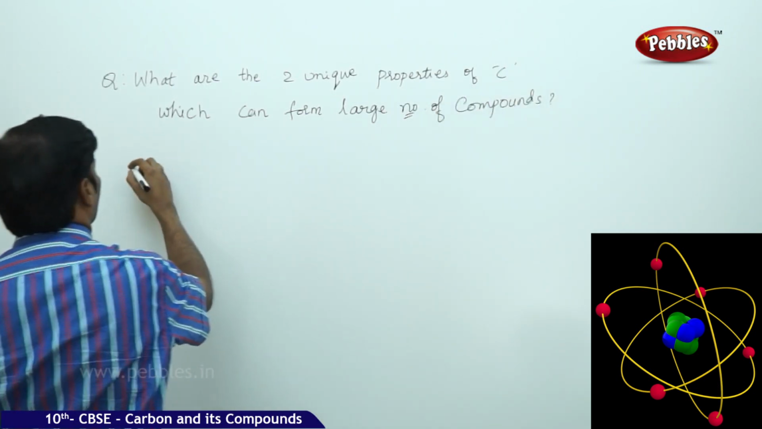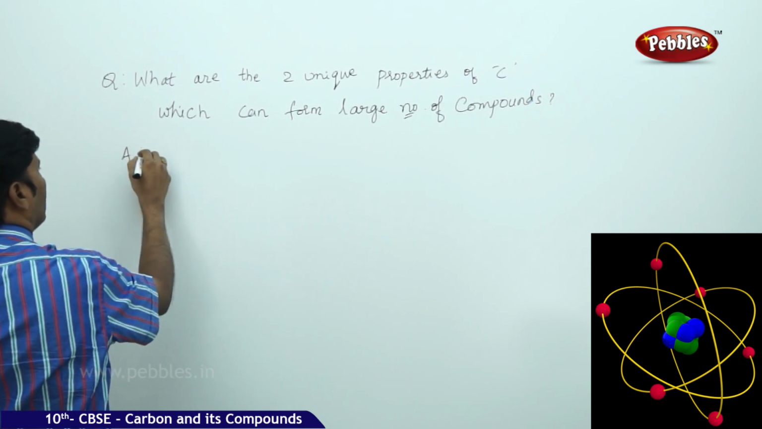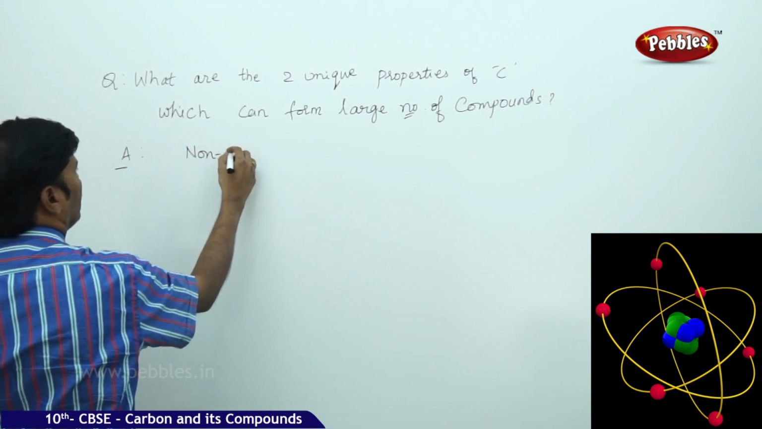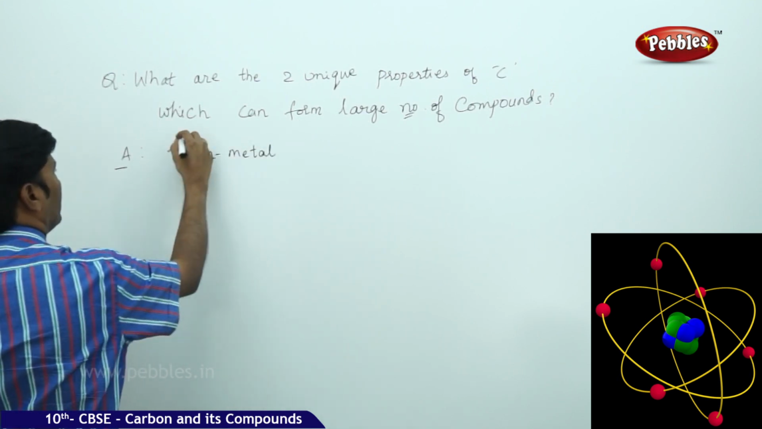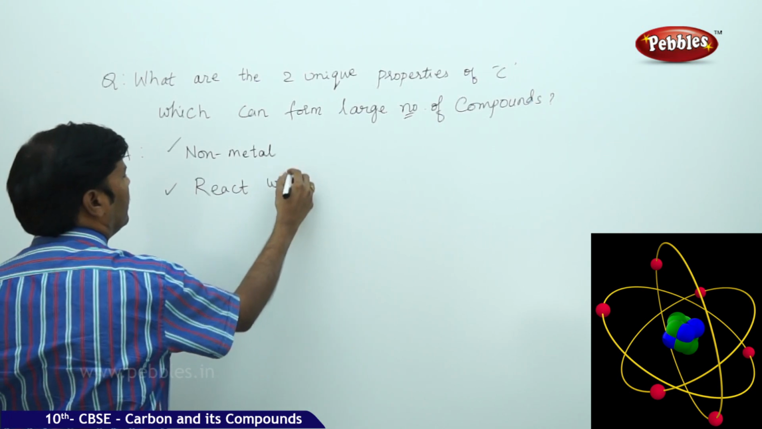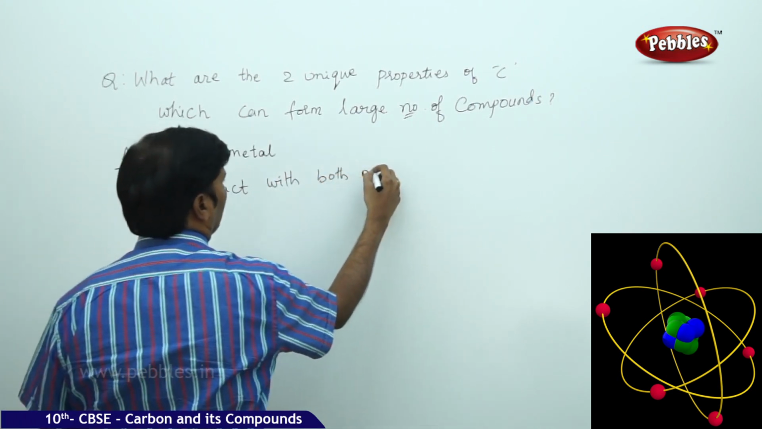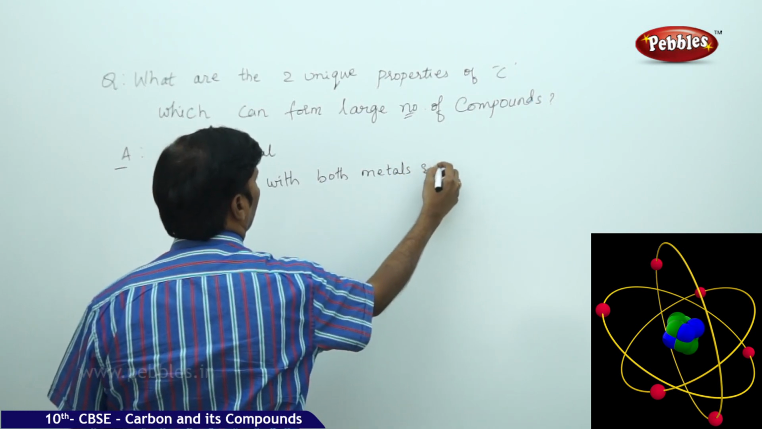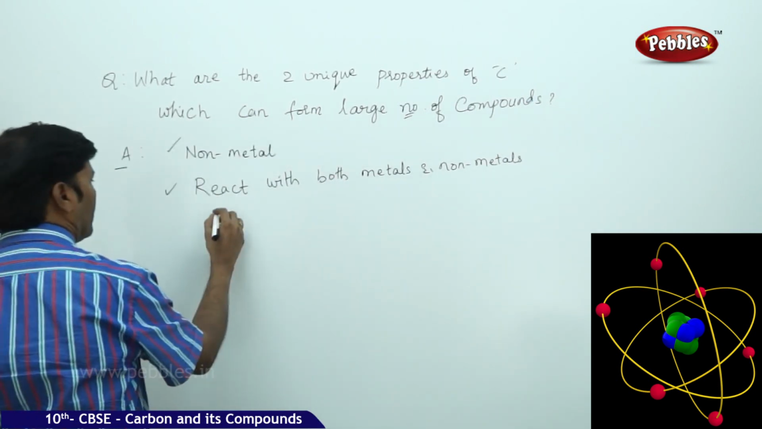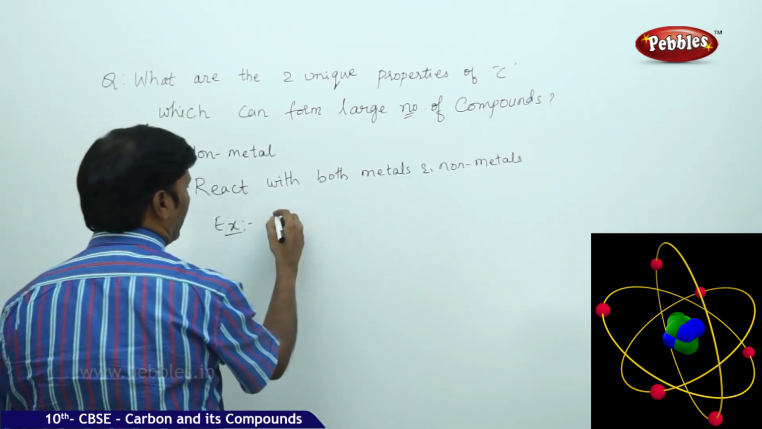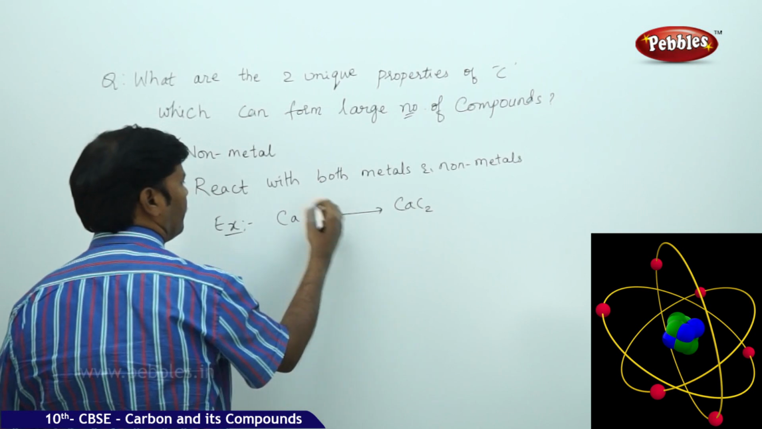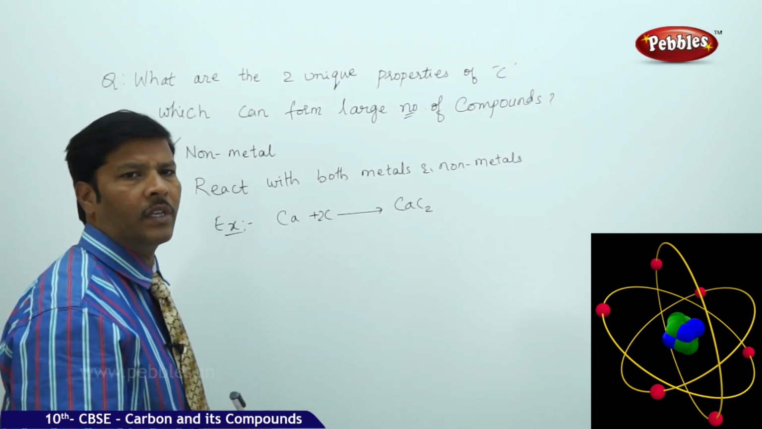The answer for this is, one, it is a non-metal, and the other is it can react with both metals and non-metals. For example, if you take calcium, when it interacts with carbon, you get calcium carbide.